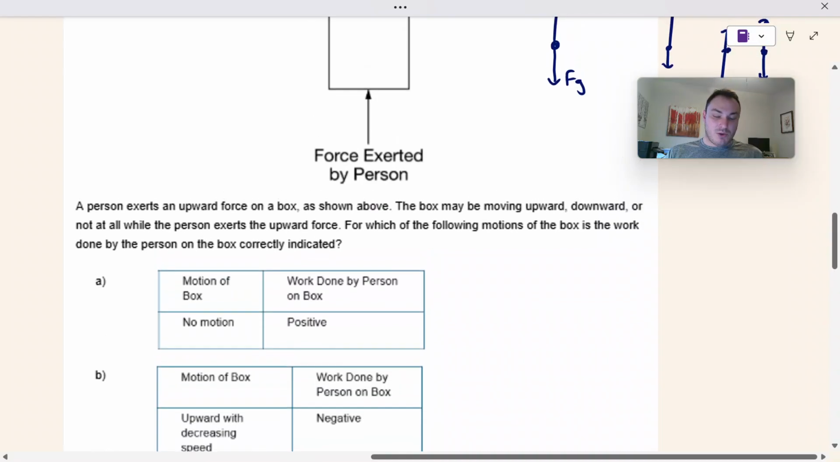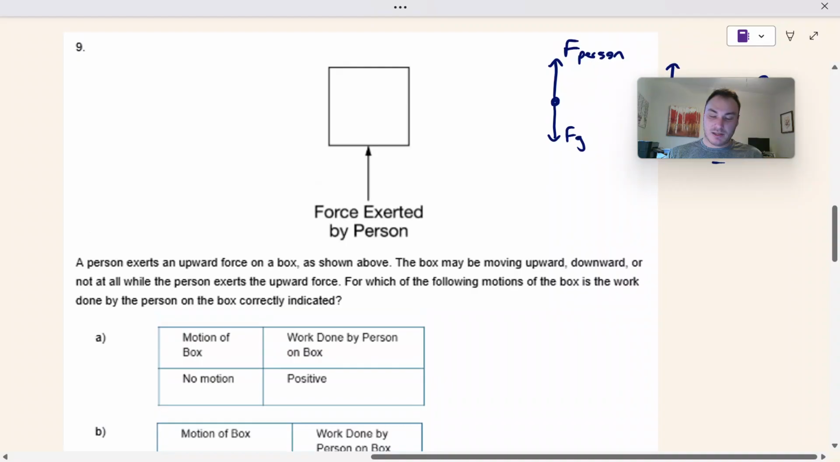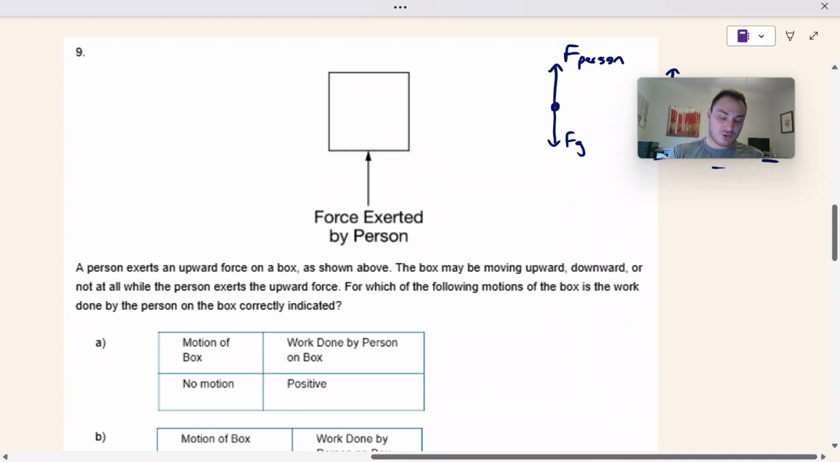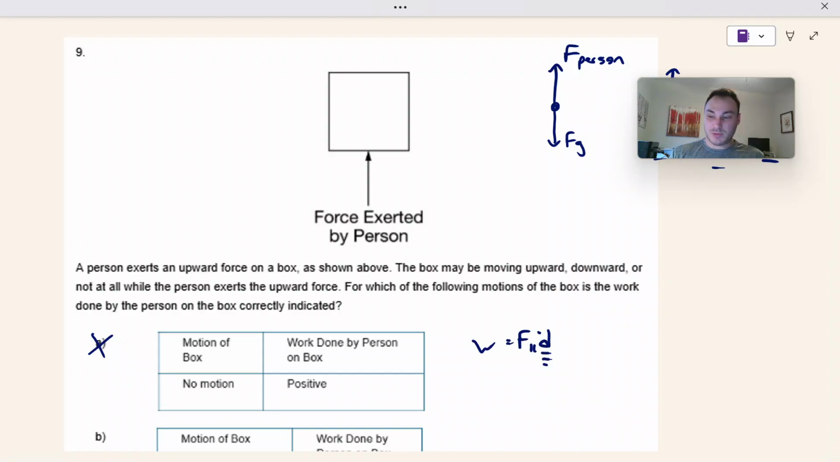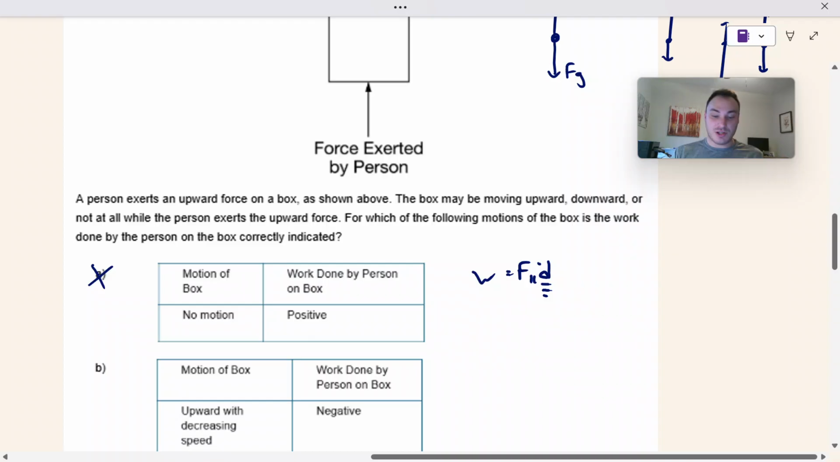So A, if the box has no motion, then the work done by the person on the box is positive. That is not true because work is force times displacement. If we do not have a displacement, we cannot say that we put work into this object. That means we don't have a change in kinetic energy because it's not moving, and we also don't have a change in potential energy because it didn't gain elevation. We need one of those two things, thinking about it in terms of work being change in energy.